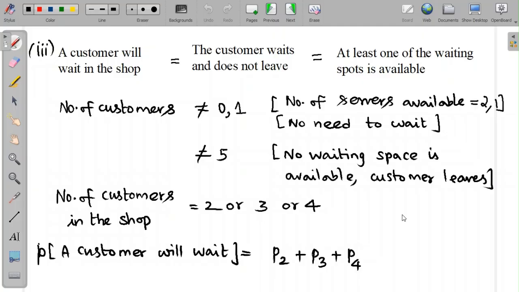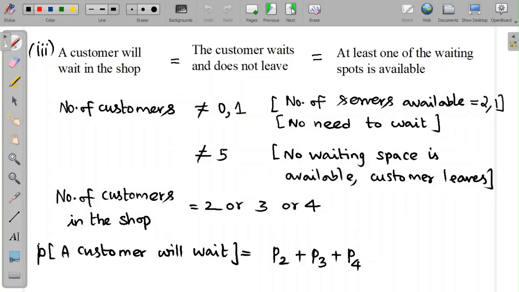I repeat this again. If there are 0 customers, both servers are available, so he doesn't have to wait. If there is only one customer, one more server is still available, so he'll not wait. If there are 5 customers, 2 customers are already being served and 3 people are waiting, so there is no space to wait, and so the customer will leave. So the customer will wait only if there are 2 or 3 or 4 customers.